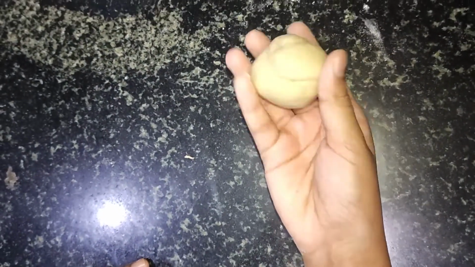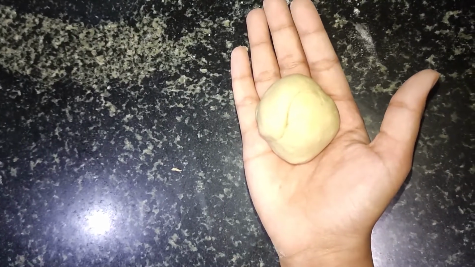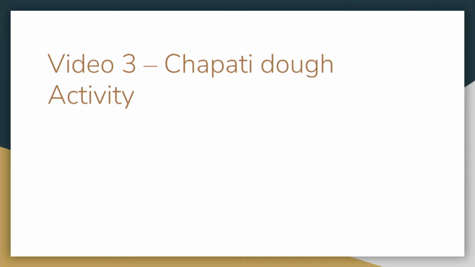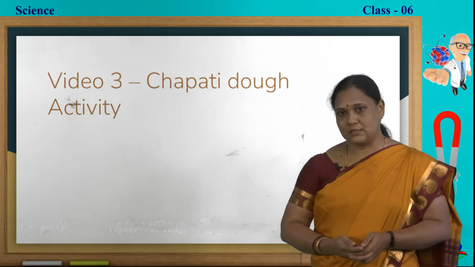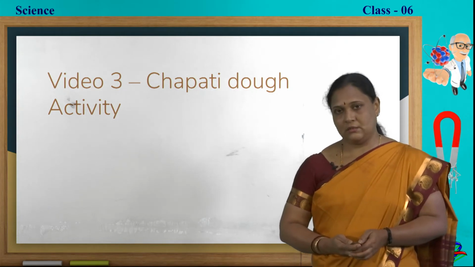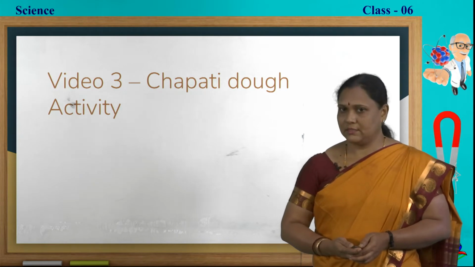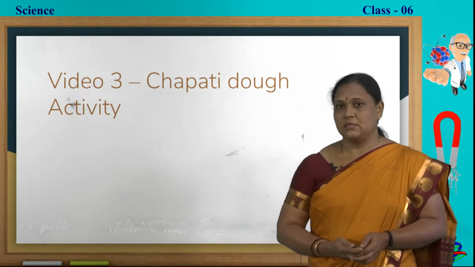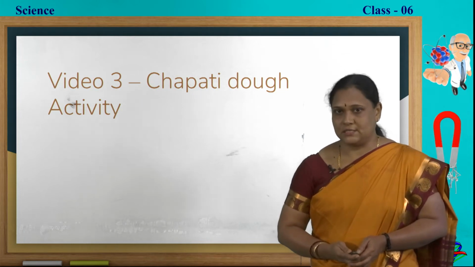Yes, we can get back the dough. It is a reversible change. So now also we saw a chapati dough turning into a chapati. Did we get back the dough from the chapati? Yes, we got back, isn't it? So all these are examples of reversible change.